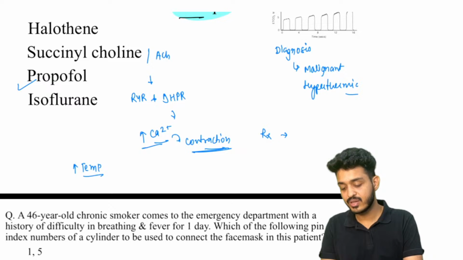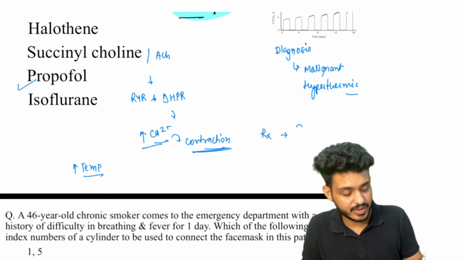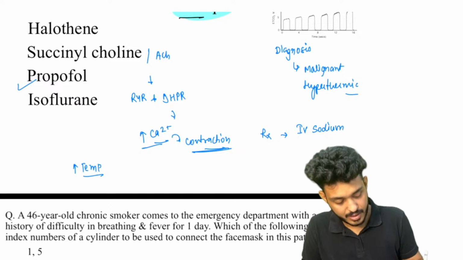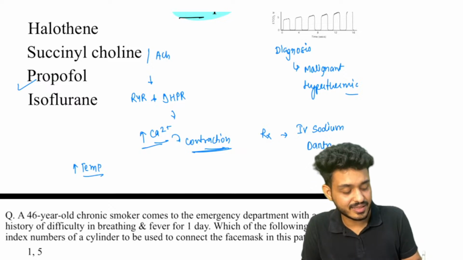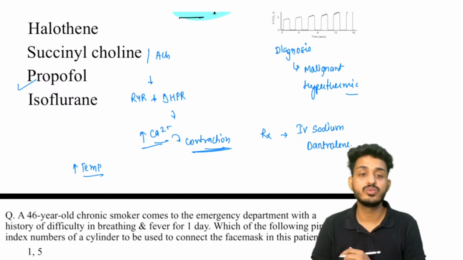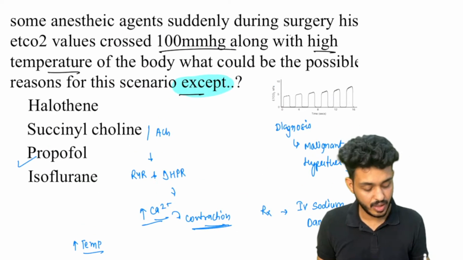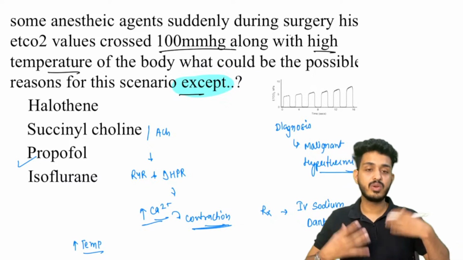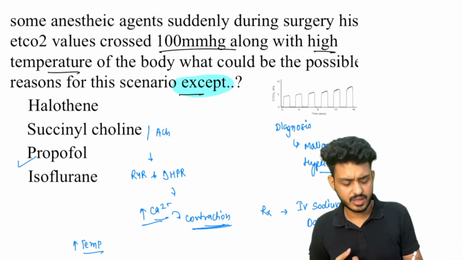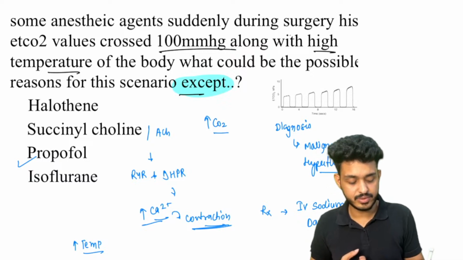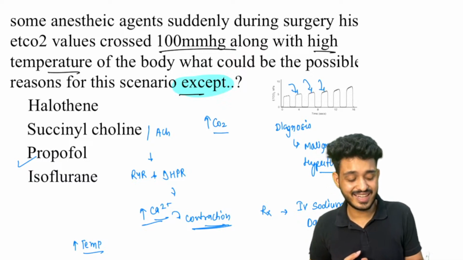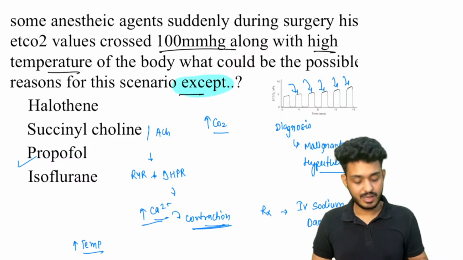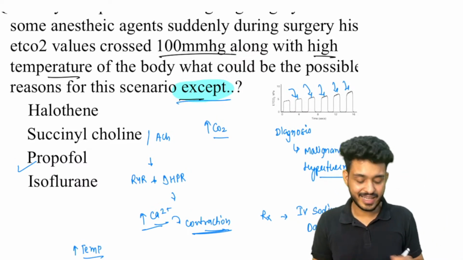How do you treat this particular situation, guys? With the help of a drug, that is IV sodium dantrolene. IV sodium dantrolene is the drug of choice for malignant hyperthermia. There will be increased metabolism in the body, and because of that increased CO2 levels. You can see in the graph the CO2 is rising. Because of that, this is known as malignant hyperthermia.